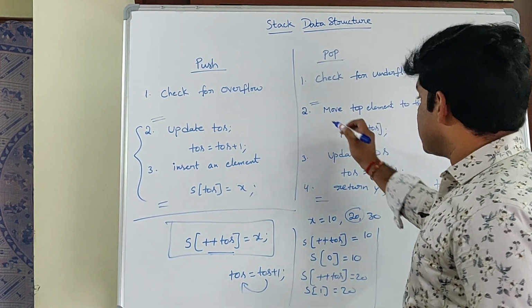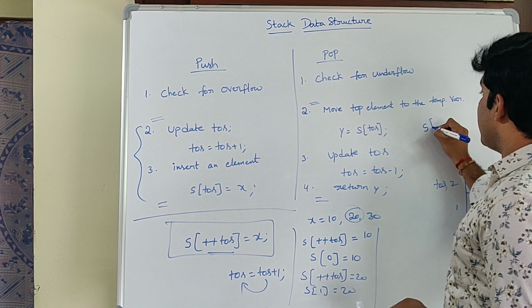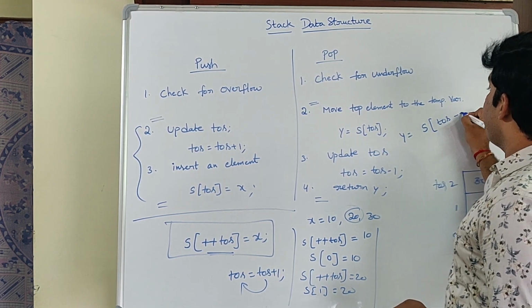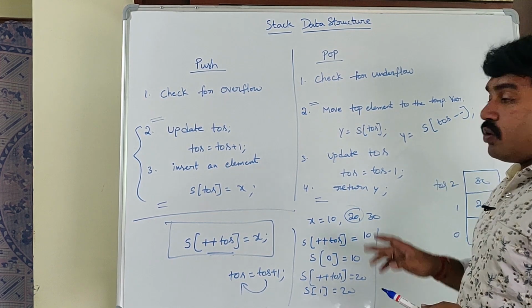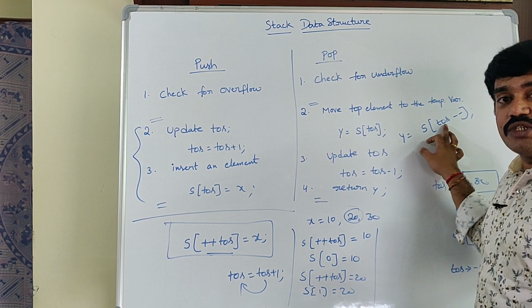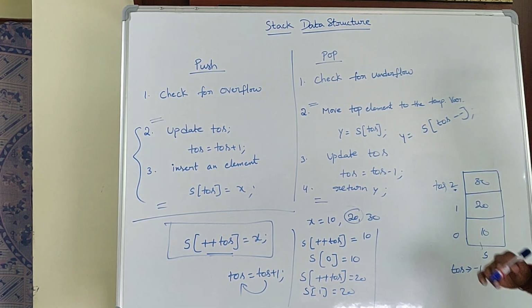So instead of writing second step and third step, simply the logic is y is equal to s of tos--. What kind of decrement it is? Post decrement. First use the value and then decrement the value. Assume that initially TOS is 2.